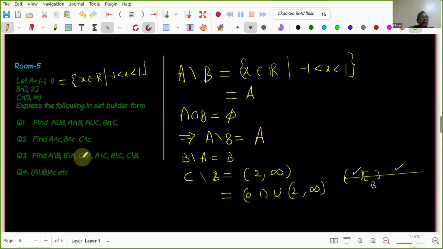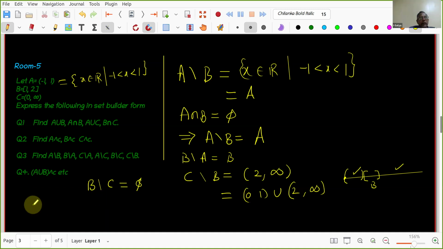What is B minus C? Somebody can tell me? What is B minus C? The empty set. Why is it empty? Can you tell me the reason? Why is it an empty set? Sir, because set C includes 1 to 2 in the closed interval.